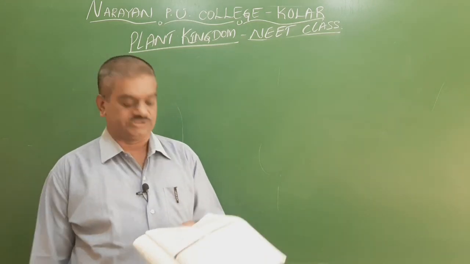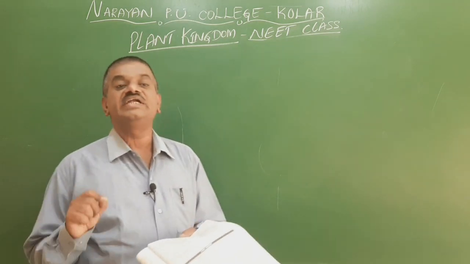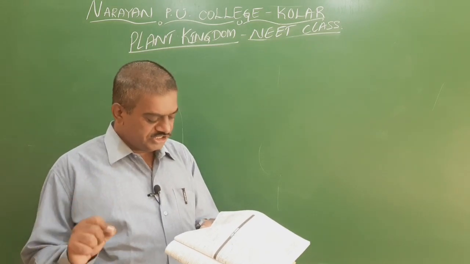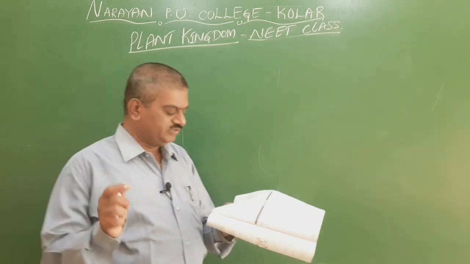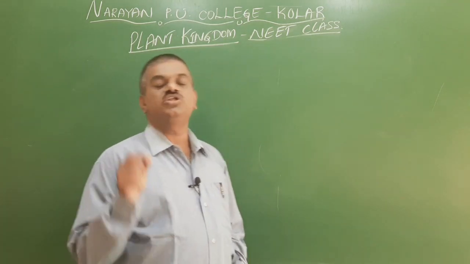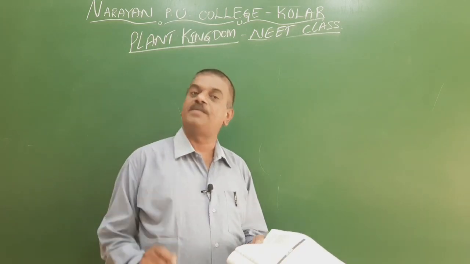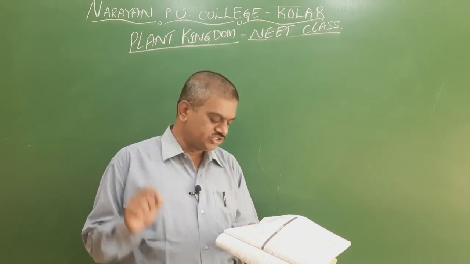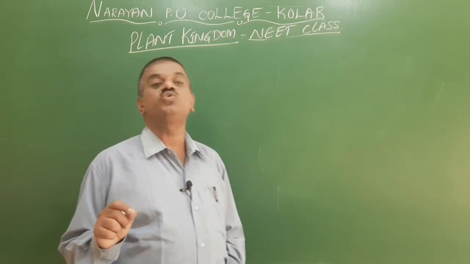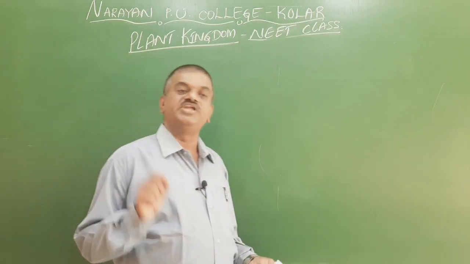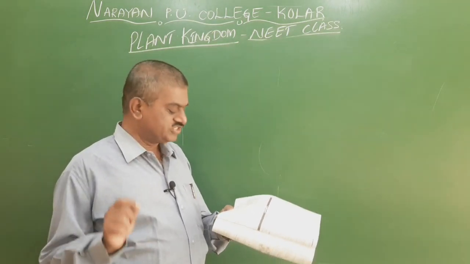So we go for the third question. A type of sexual reproduction found in red algae is, first option, isogamous. The meaning of isogamous is the fusion of similar types of gametes. Similar gametes are fused, hence it is called isogamous. Second one is anisogamous. Anisogamous is the fusion of different types of gametes. So the gametes will not be similar, they are different types.